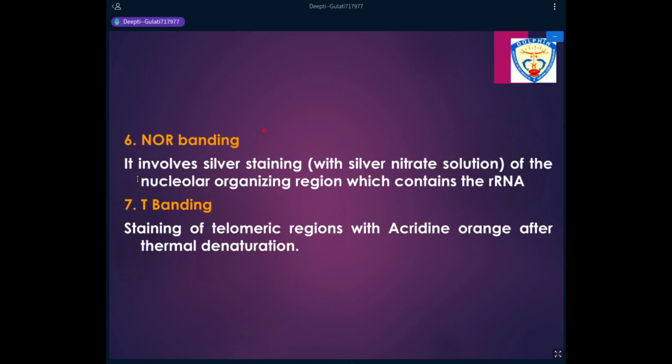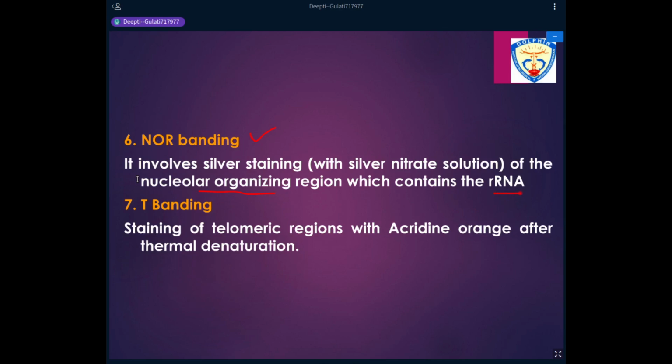Now another region of the nucleus, that is the nucleolus, or the nucleolar organizing region. The nucleolar organizing region basically वो region है जहाँ पर rRNA का synthesis होता है. So this rRNA then complexes with proteins and forms the ribosomes.